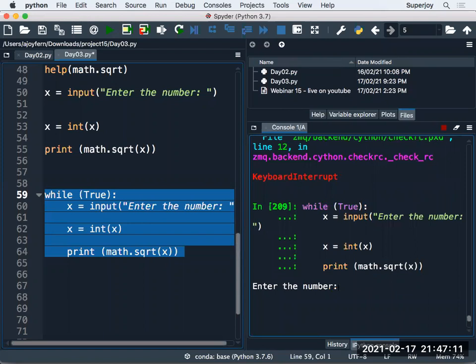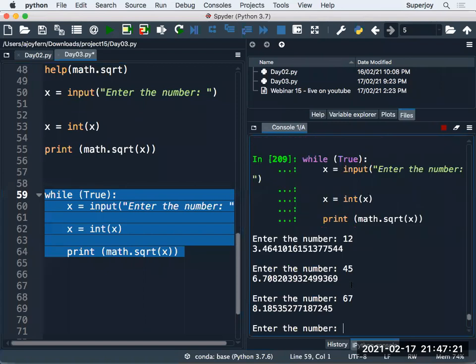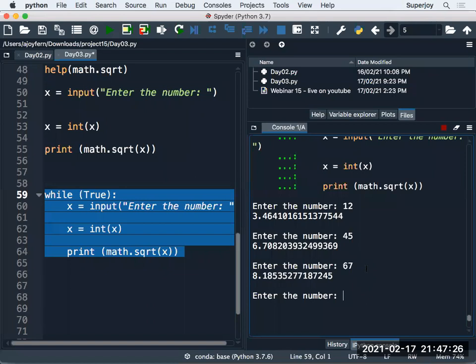It now says enter the number. So if we say 12, we got the square root, again asking me the input, 45, giving me the square root, again asking me the number, giving me this. Now, guys, it is again asking me the same, right? So it has gone again into kind of an infinite loop.